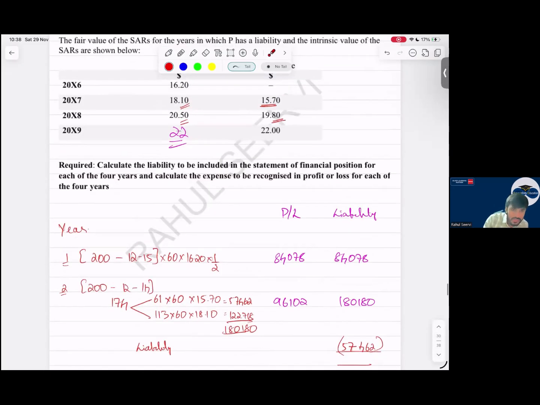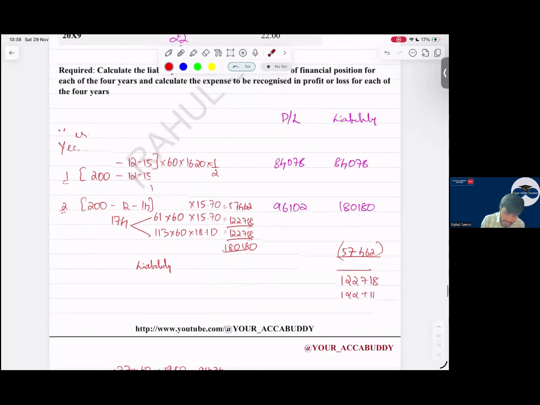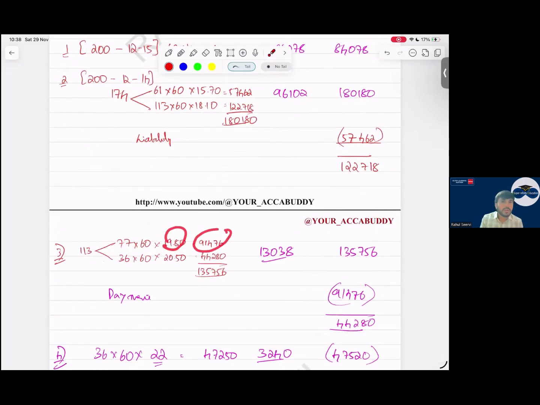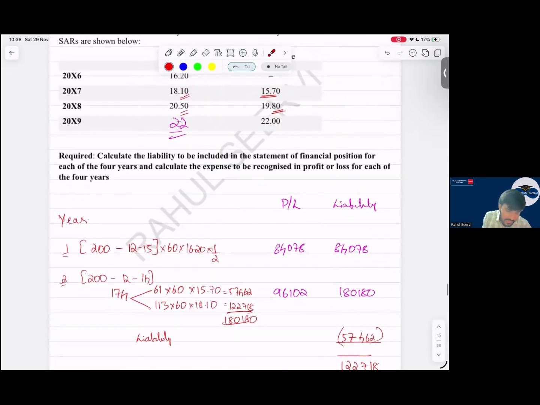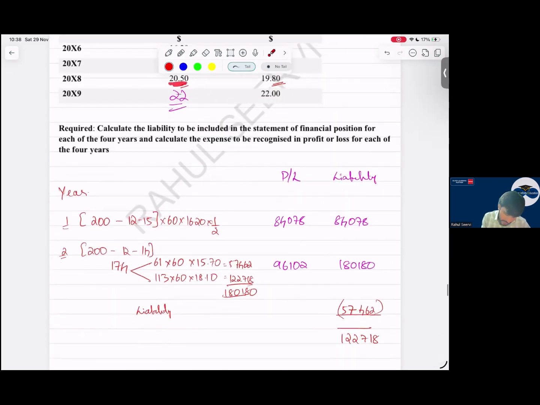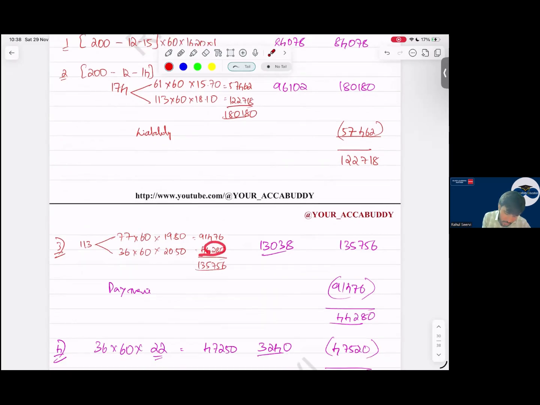Chalo, see, intrinsic value kitna hai? So 19.80 is the intrinsic value. So 19.80 I record. I get what? 91,476. Then, sir, 36 into 60 into what is the fair value? 20.50, sir. And this we get the total expense, 1,35,756, and we record it here.